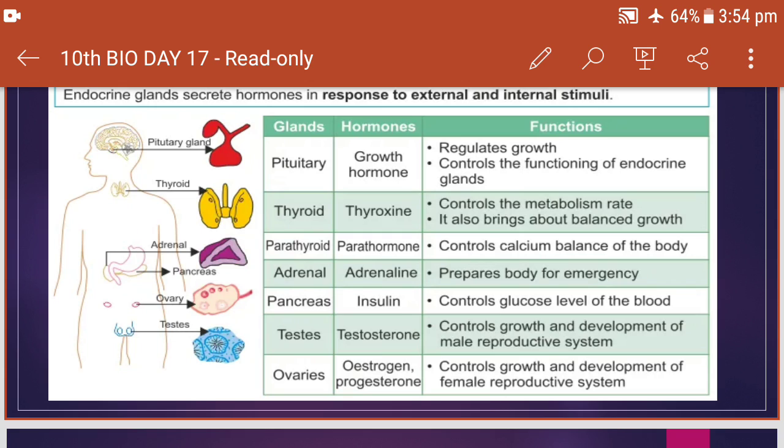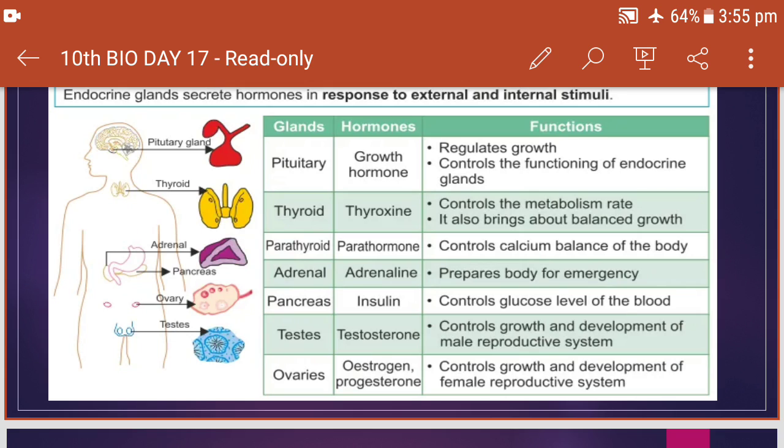Next is the pancreas. Now pancreas, they secrete the hormone insulin into the bloodstream. That is why it is an endocrine gland, pancreas. Insulin will control the sugar levels of the blood. Again here, if the sugar levels are high in the blood, the people may suffer from diabetes. You have heard about diabetes? Yes. So the insulin controls the sugar levels in the blood.